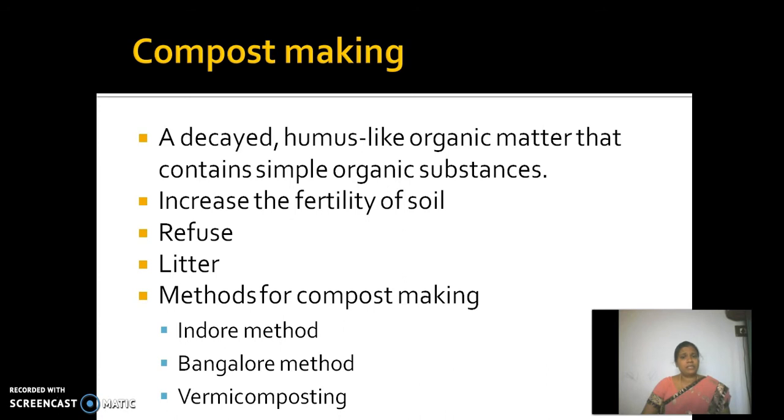It increases the fertility of the soil, and we have something called refuse. Refuse means the solid waste which comes from the urban areas. It includes paper, plastics, cloths and other solid waste material. And the agricultural waste or waste generated from the villages is referred to as litter. Most of the time we may not reuse or convert the refuse, but we can very well make use of the litter. So litter is converted into compost by various methods.